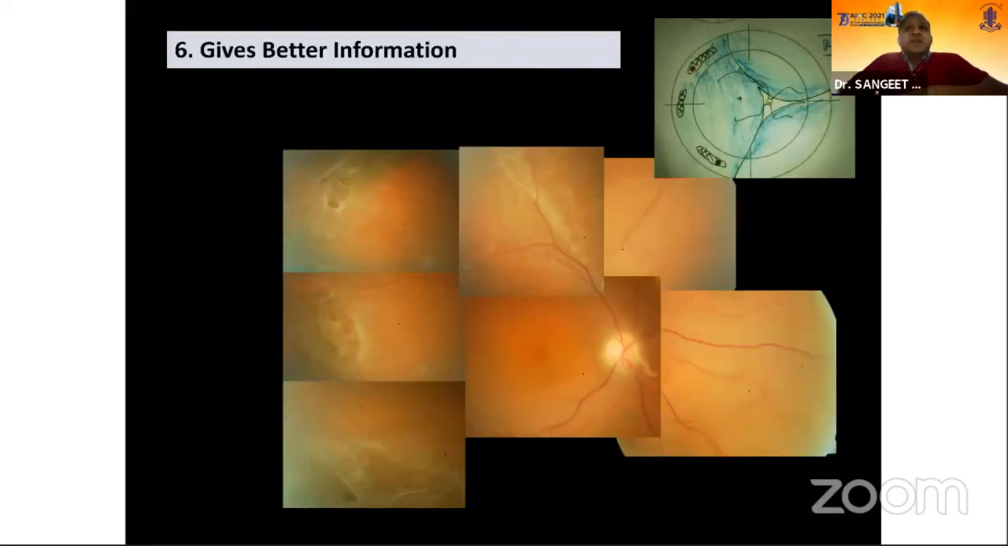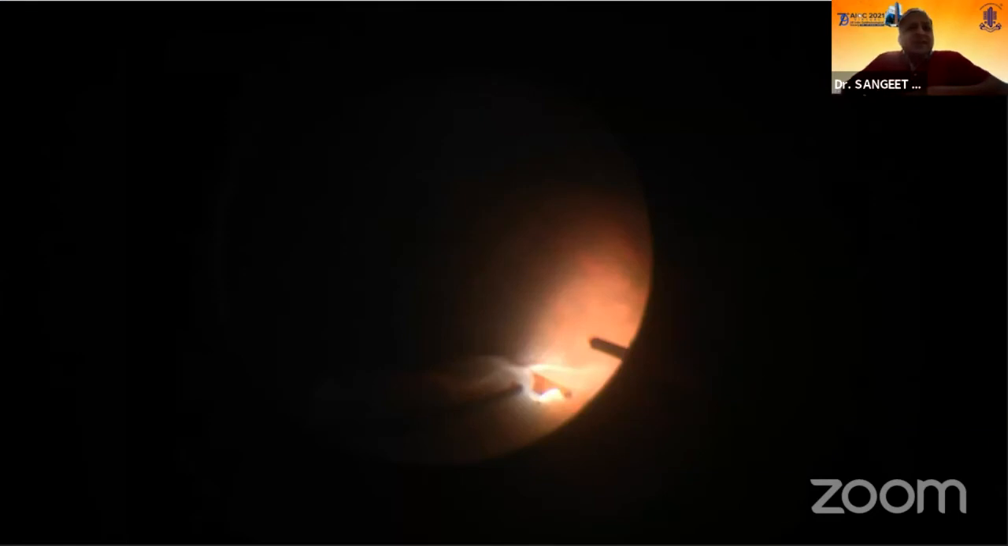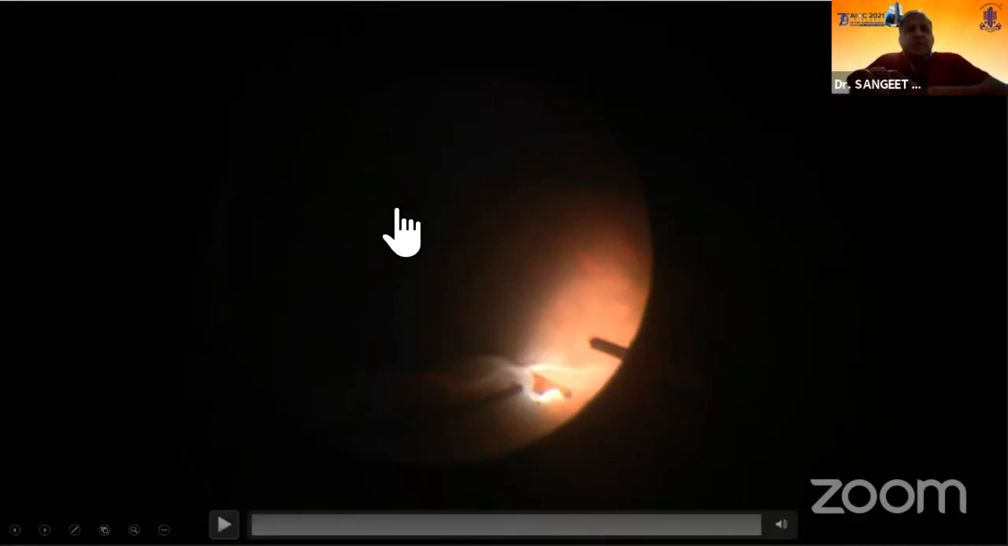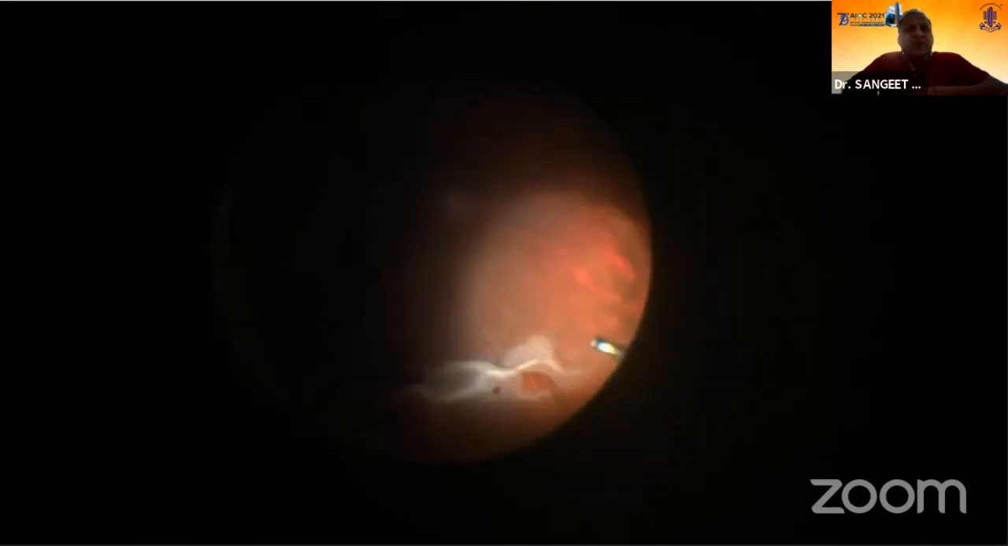Again, it gives better information as compared to a fundus picture. You see, this was a fundus picture, a collage made by my associate. Though she was able to pick up all the lattices and holes in this picture, a simple fundus drawing highlighted where all these lattices were located, how many holes were present, and what we had to do. This is a small video I would like to show. This was just a simple patient of a superior retinal detachment.